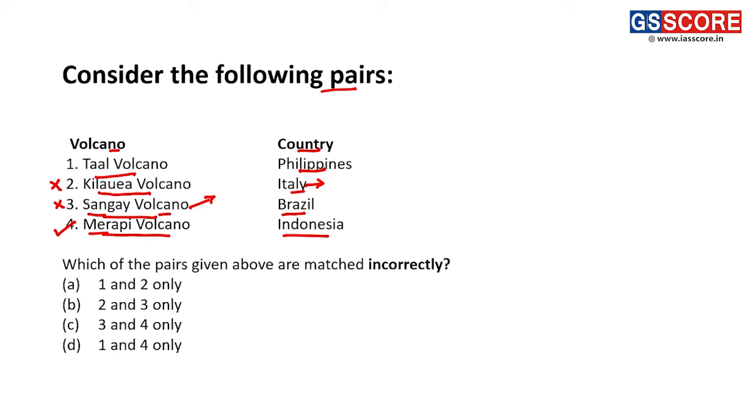Recently, we can see there was some activity or eruption seen in the Merapi volcano of Indonesia, and also there were some volcanic eruptions in the Taal volcano, which is present in the Philippines. Thus, the correct answer for this question is 1 and 4, that is D is the correct answer here.